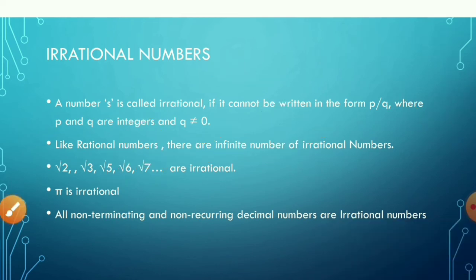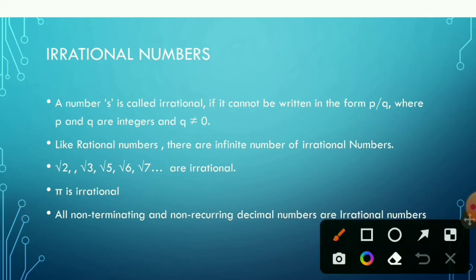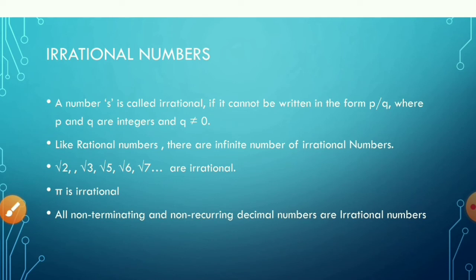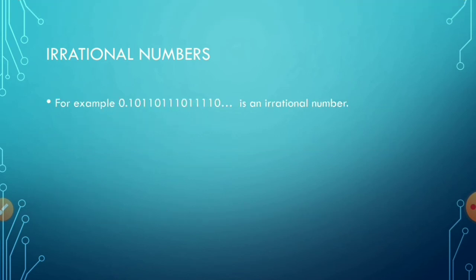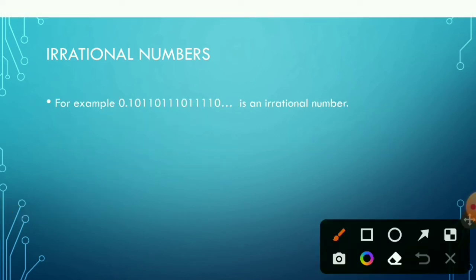Now pi is also an irrational number. Pi is a non-terminating, non-recurring decimal. Also, all non-terminating, non-recurring decimal numbers are irrational numbers. For example, this number. Here you can see this is a non-terminating number, that is, it is never going to end, and also it is non-recurring, that is, it is not repeating itself.